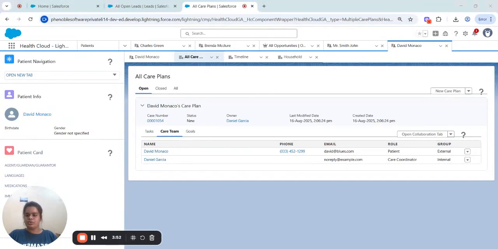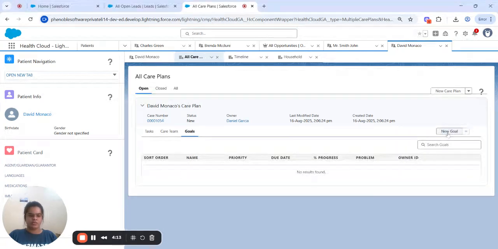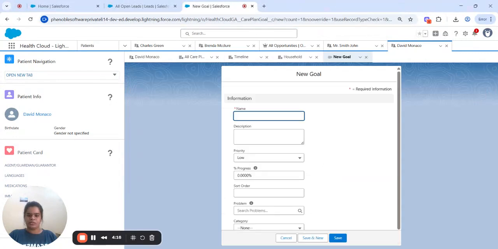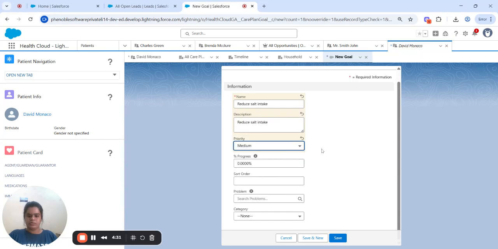Let's go to how we can set these up, like how we can create the goal and task. Let's create the goal for this patient first. Go to the goals tab, new goal, and name it like reduce salt intake. Description as it is. I gave this medium priority, sort order one.